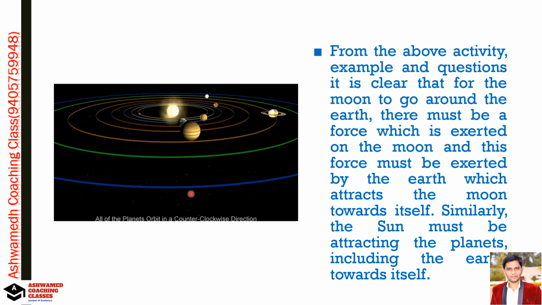Because of gravitation the whole solar system is running. All the planets are revolving around the sun, and the moon is revolving around the earth also. If there is no force of attraction, there is no solar system, no moon, no earth. So today we just stop here. In the next lecture, we will discuss the next concept.